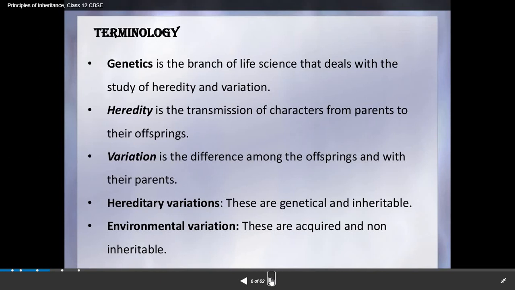Environmental variations are acquired and non-inheritable. So you have to remember all these terms. Students, don't confuse these terms, majorly heredity and variation. Heredity is transmission of characters from parents to offspring, and variation is difference of characters among the offspring and with their parents.